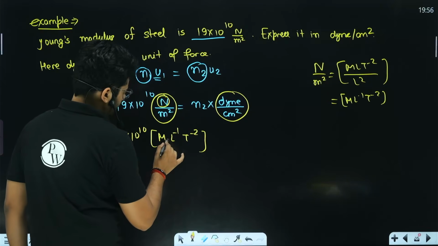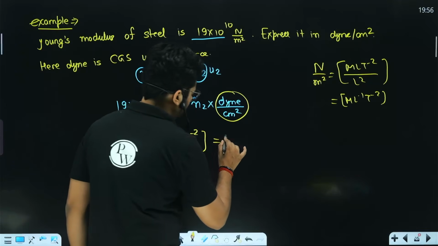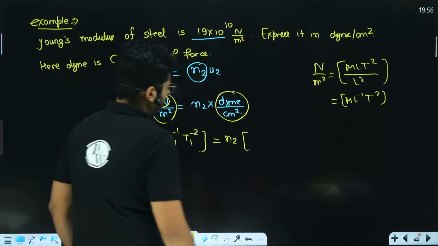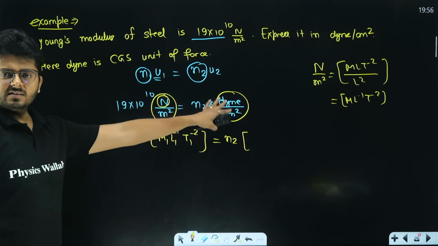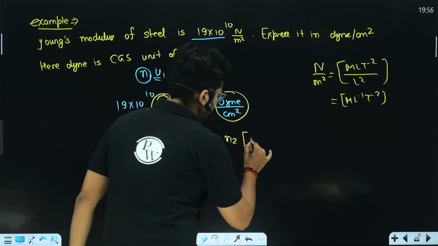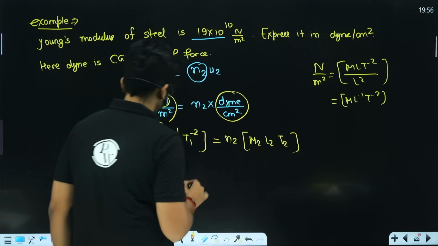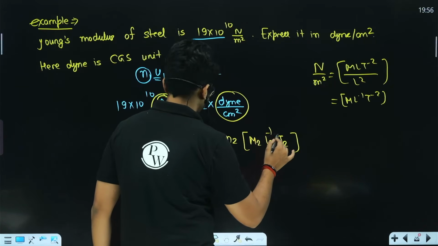Let's call it M1, L1, T1. And on the other side, we have N2, right? This thing will also have the same dimension because they are representing the Young's modulus. But let's say the bases are different. It is going to be M2, L2 and T2, with the powers M, L minus 1, T minus 2.